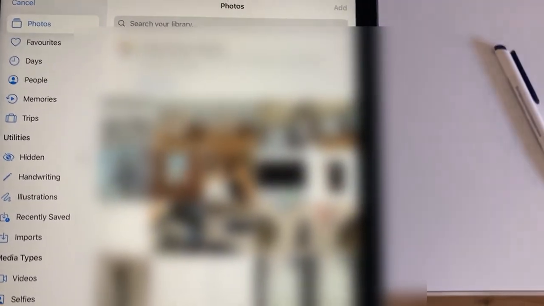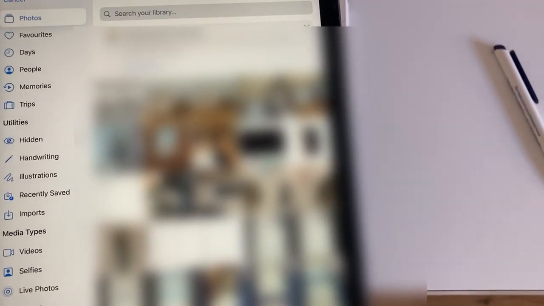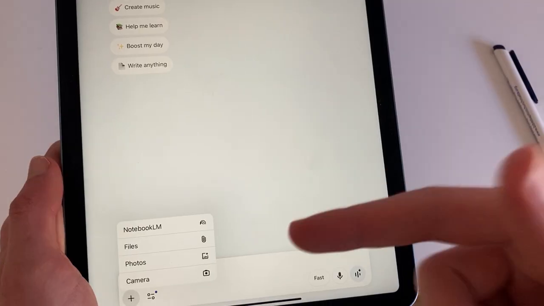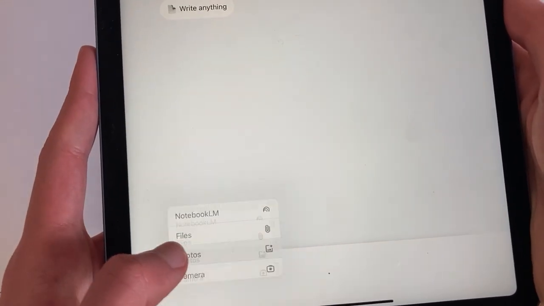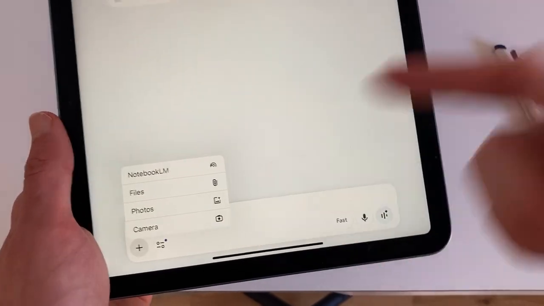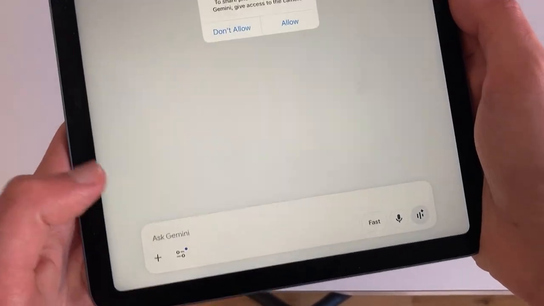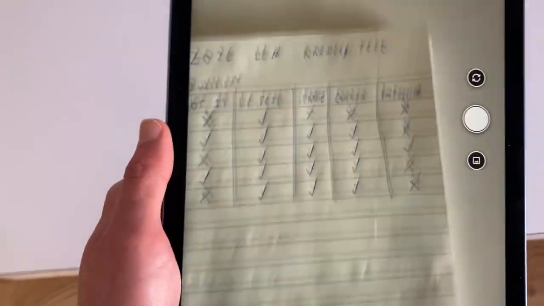Wait, I'm gonna have to blur this. The thing I wanted to tap was the camera, not the photos. So yes, I want to take a picture of this. So now let's take a picture.